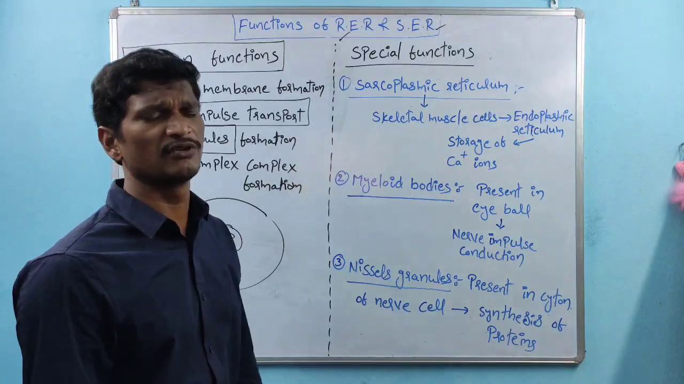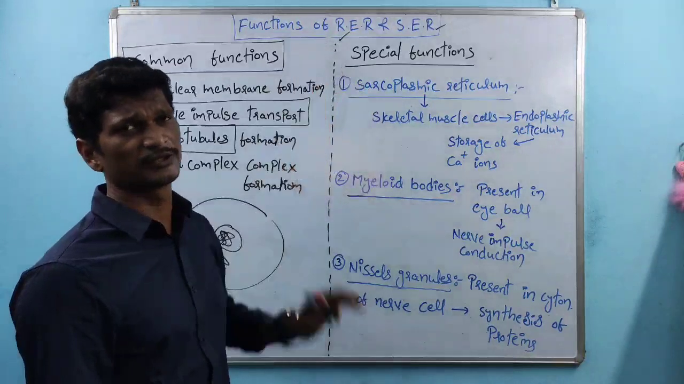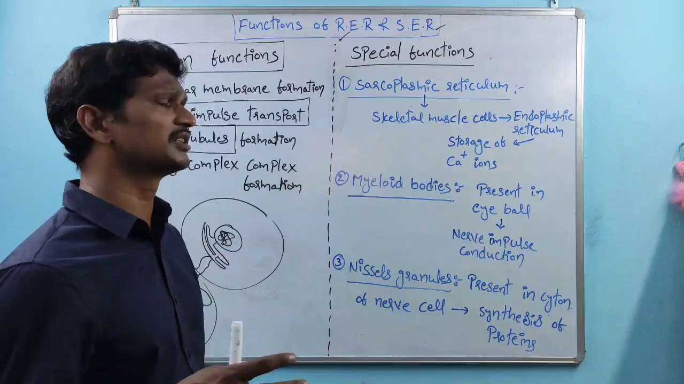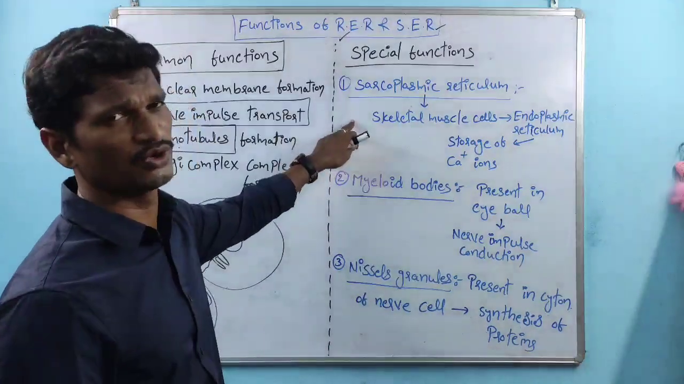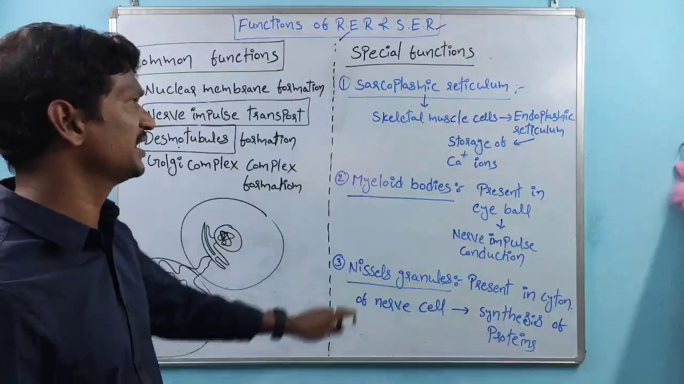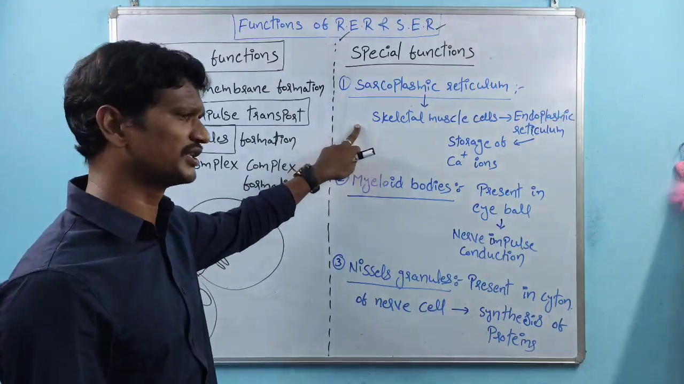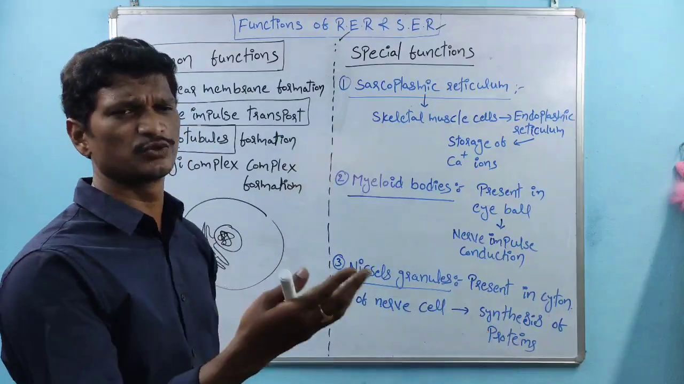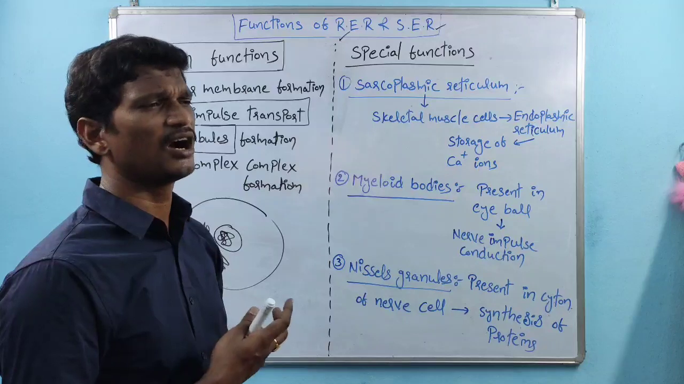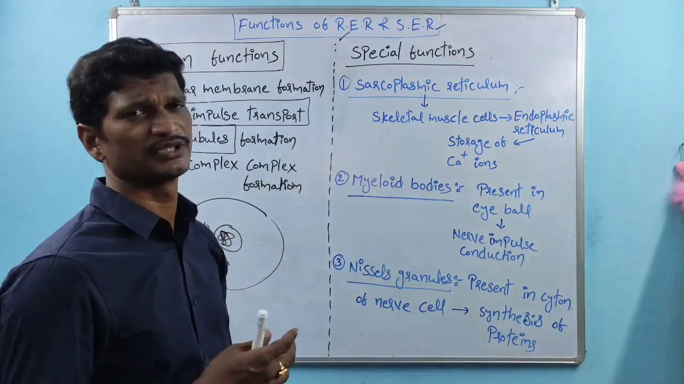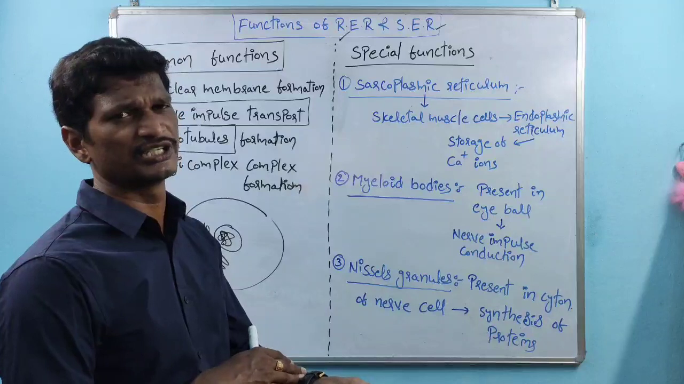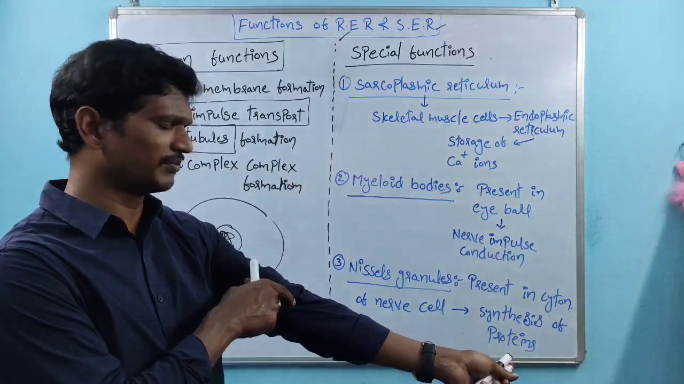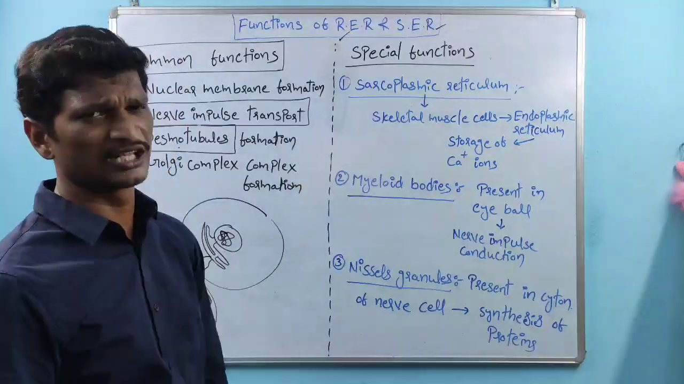And coming to the next one, the special functions of the endoplasmic reticulum. In some cells the endoplasmic reticulum is modified and performs very special functions. The very first one is called the sarcoplasmic reticulum. Here the sarcoplasmic reticulum is especially seen in skeletal muscle. There is smooth muscle, and there is cardiac muscle, the heart muscle. Within the body, some smooth regions have muscle called smooth muscle. And skeletal muscle, this is one of the muscles.